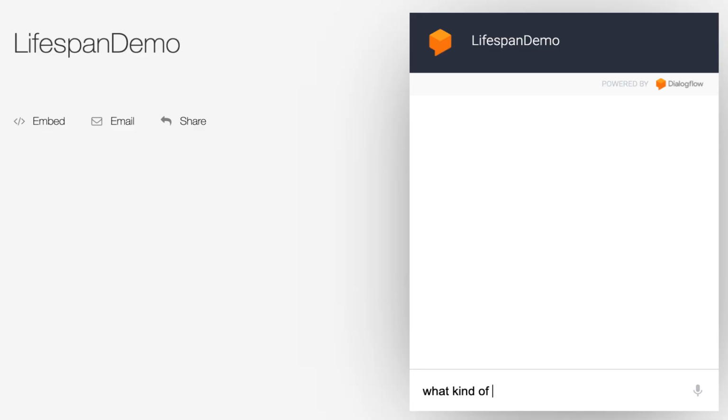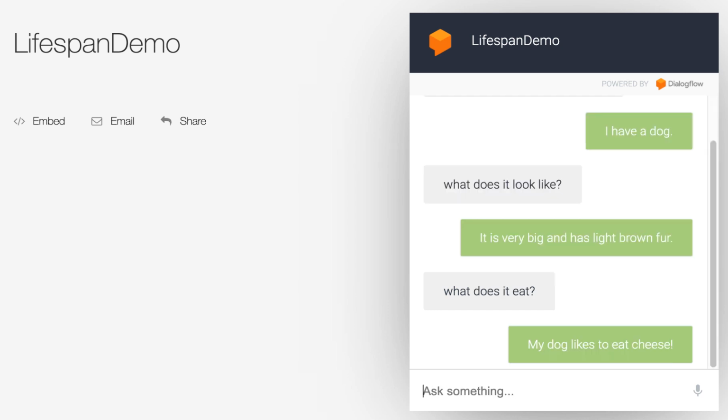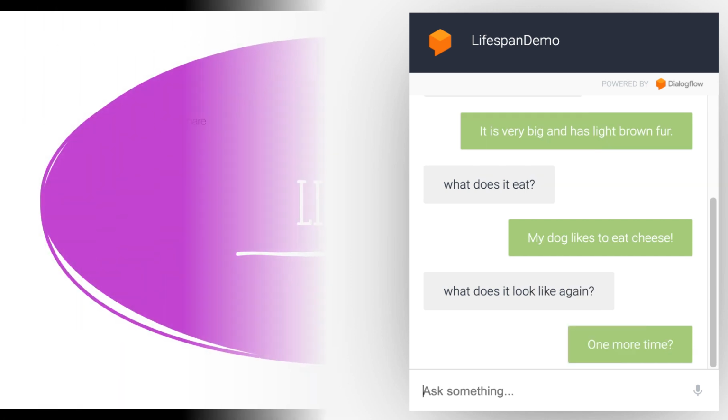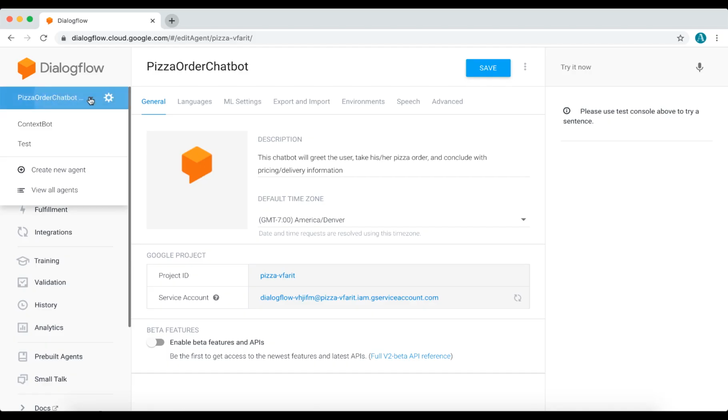So I'm going to ask this bot what kind of pet it has. Okay, so it has a dog. Now I want to know how its dog looks. And what about what it eats? It tells us that too. Now what if we ask how it looks again? Because it knows that for sure, right? Well, let's see. It doesn't work. And the reason for that is because the lifespan was too short. Let's head over to Dialogflow to see what this actually means.